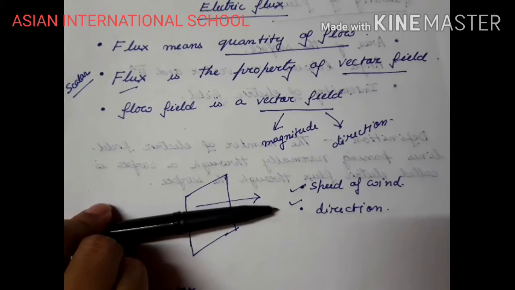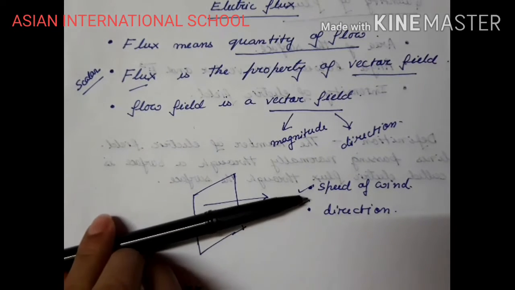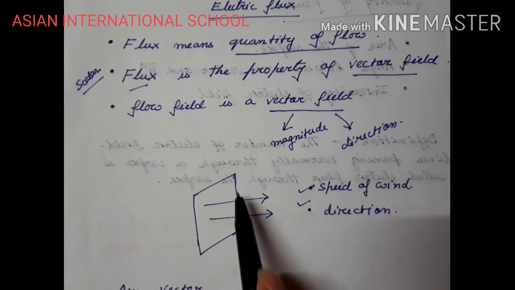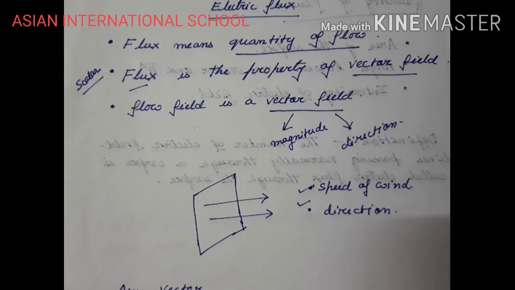The wind is moving in this direction through the window, right? So you will get to know in this chapter that area is a vector quantity. In lower classes you have studied about area, and there you have not considered any direction for a particular area. But over here we are going to consider the direction for a particular area.